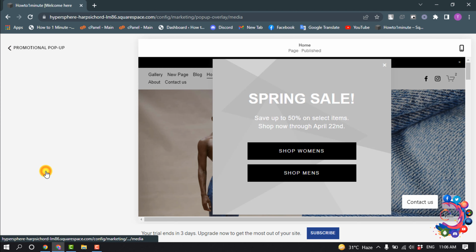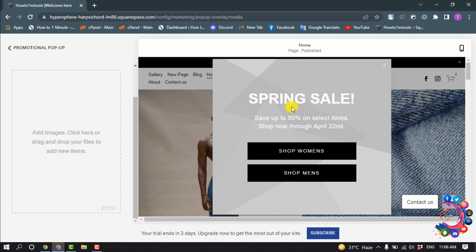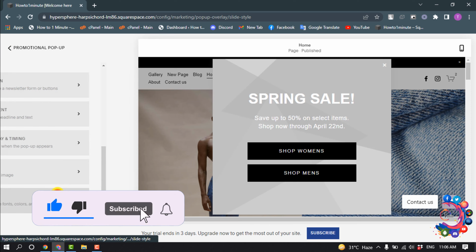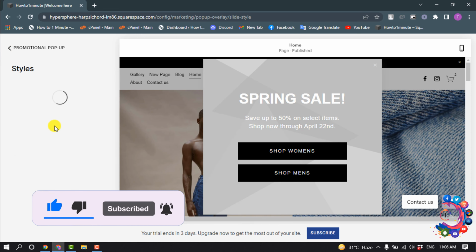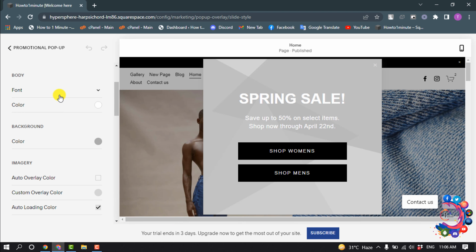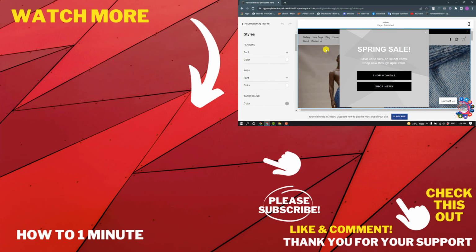And go to Image, and you can add an image to this pop-up background. And now go to Style, and from this menu you can change the headline font style, font color. You can change body font, text, color. So this was how we can add a promotional pop-up on Squarespace.